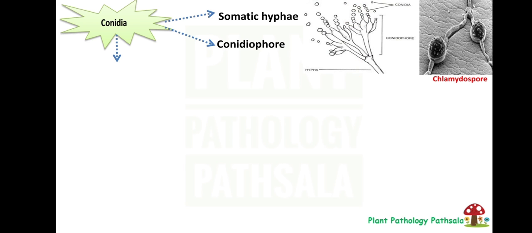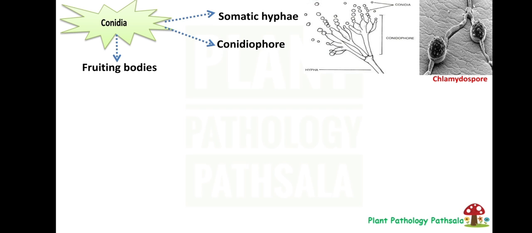But one special case is there, that is the chlamydospore. This is a type of spore that is produced in an intercalary cell. In the hyphae, some intercalary cell is converted into a hard resting structure that is covered with a thick wall and is called chlamydospore. तो एक बीच वाला सेल कन्वर्ट हो जाता है एक हार्ड कवरिंग वाला रेस्टिंग स्ट्रक्चर में, उसे क्लेमाइडोस्पोर कहा जाता है.